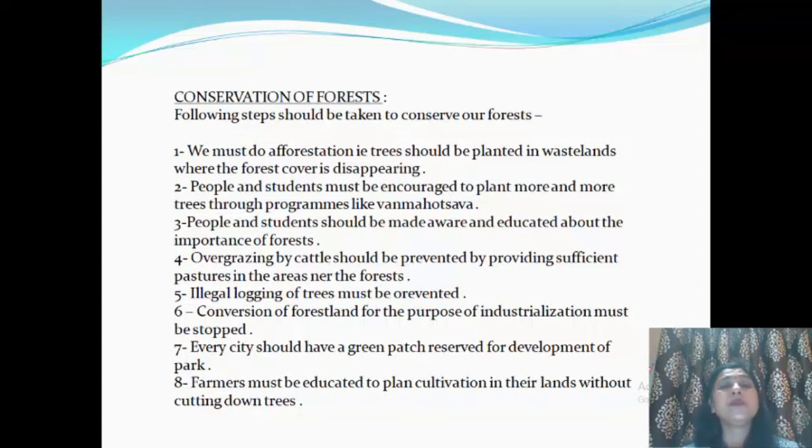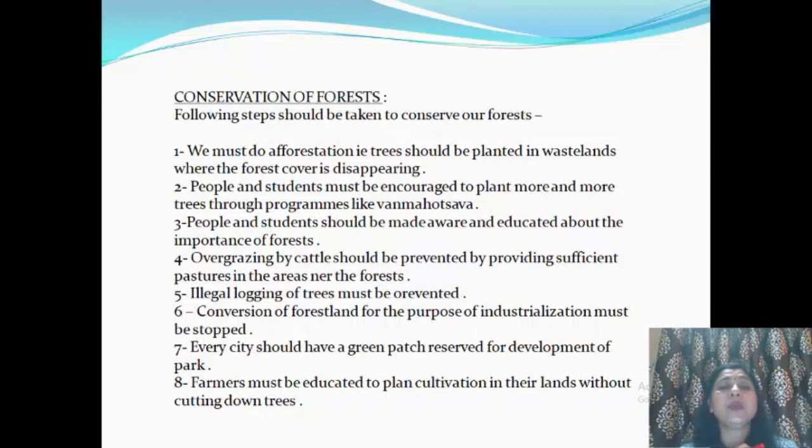Now, what steps should we take for conserving our forests? This means conservation of forests. Conservation means to save our forests. Number one, we must do afforestation. As cutting down of trees is deforestation, planting of more and more trees is known as afforestation. And these trees should be planted in wastelands where the forest cover is disappearing.